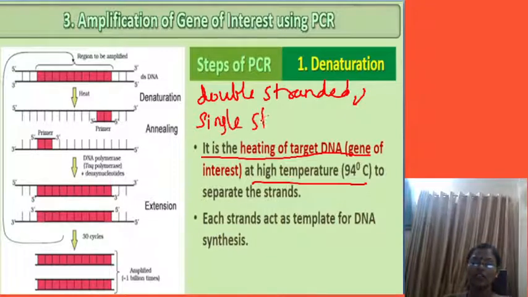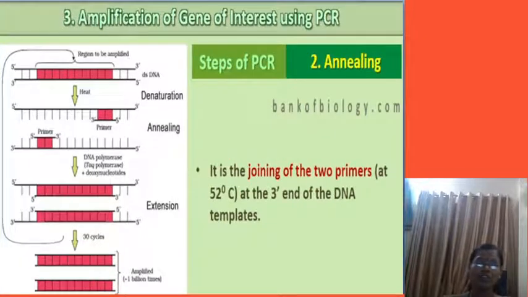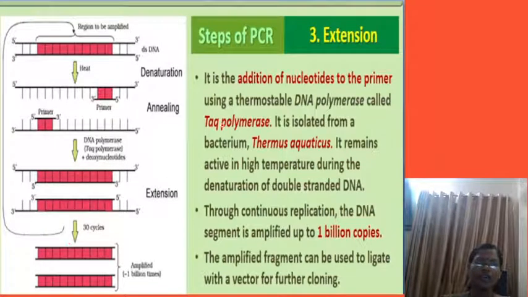After that, we'll see annealing. What is annealing? Two primers are joined at 52 degrees Celsius, at the 3' end. After annealing, we'll see extension.